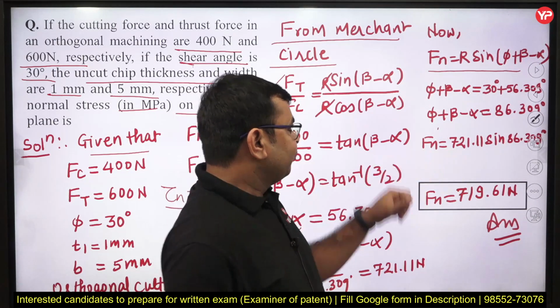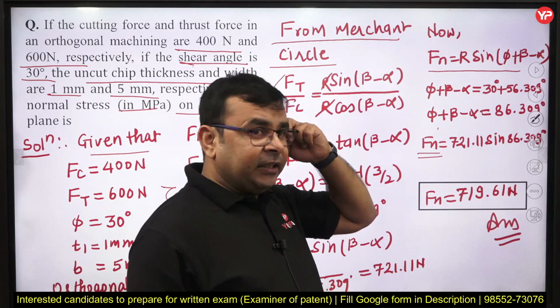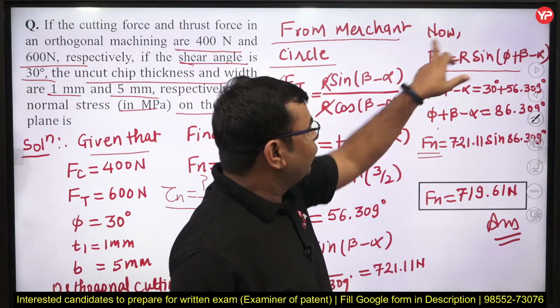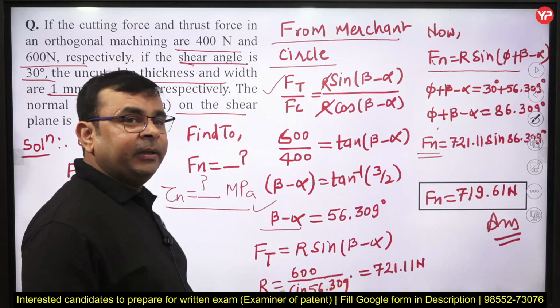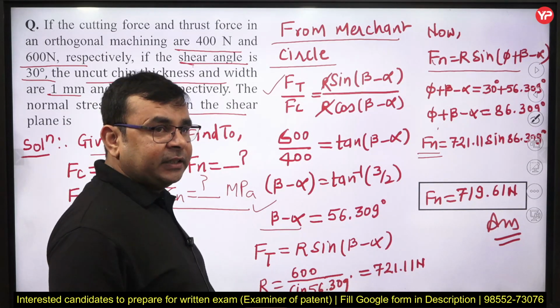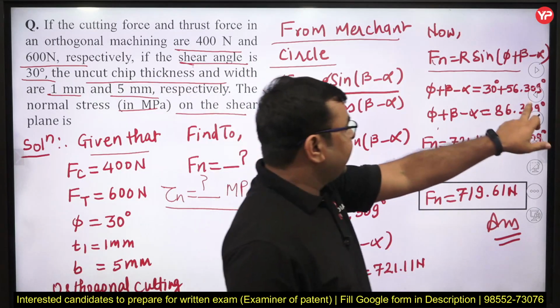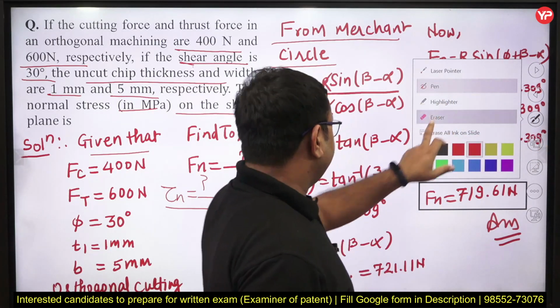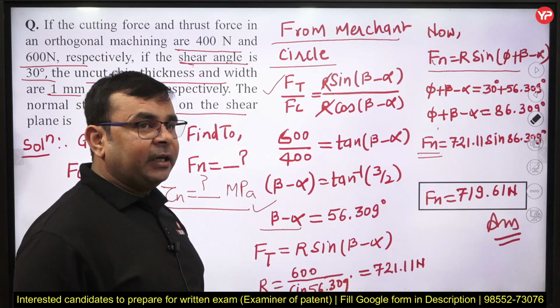After that we need to write the normal force, and before that you need to determine the resultant force, yes or no? The resultant force can be written through Ft is equal to R sin(beta minus alpha).